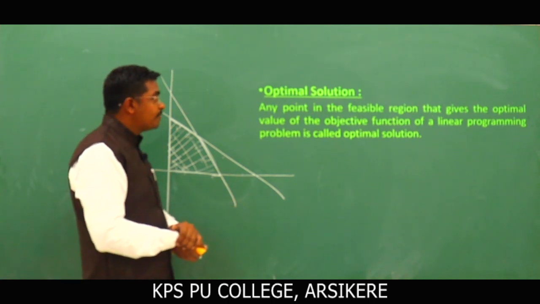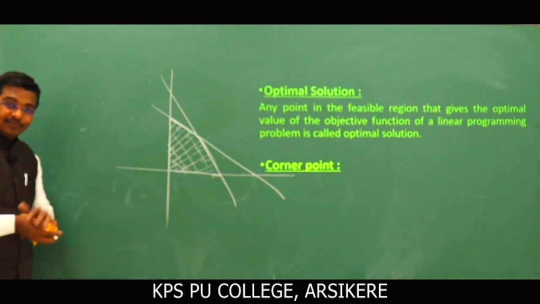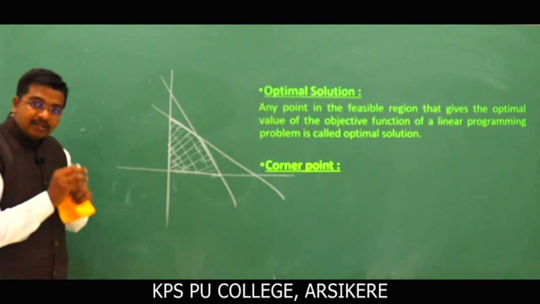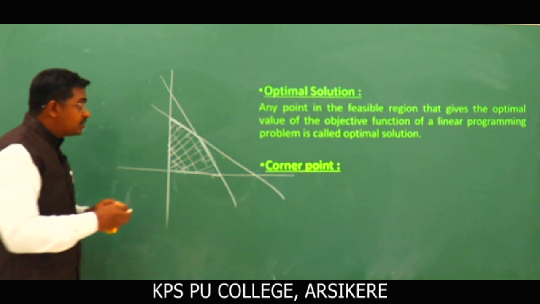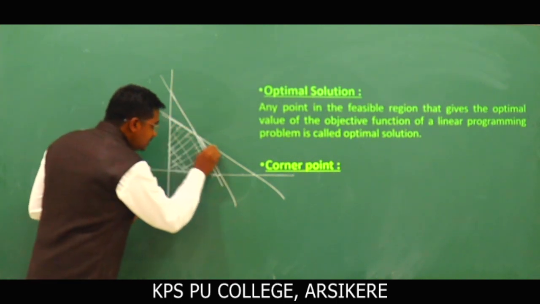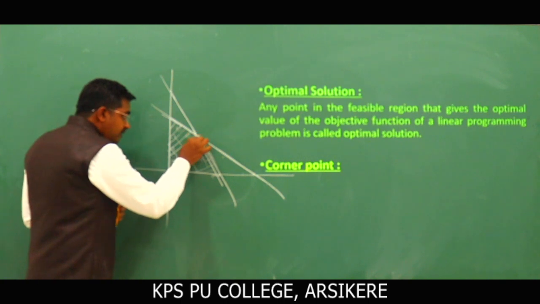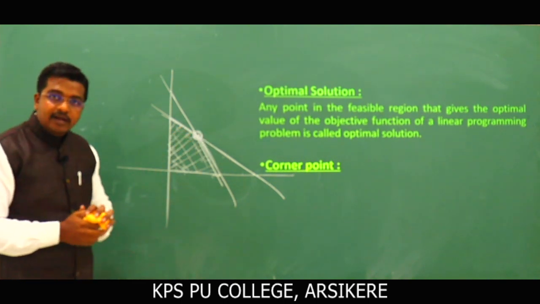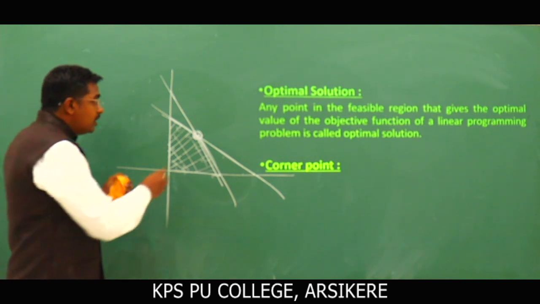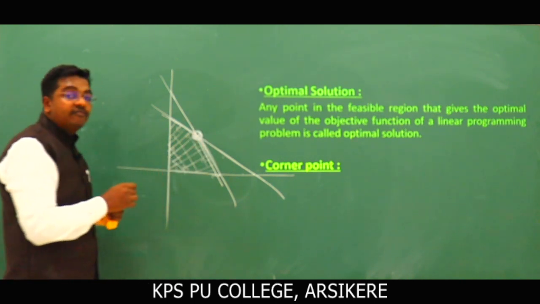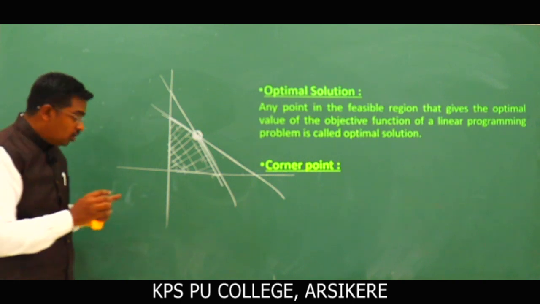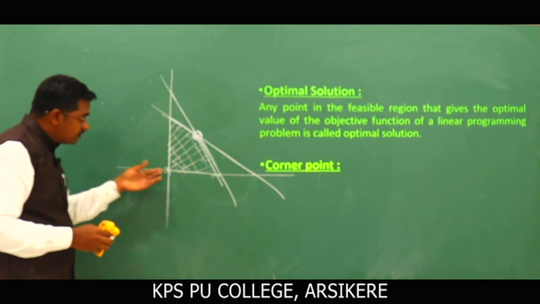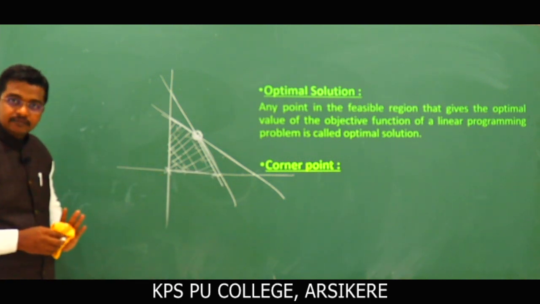Okay, next, corner point. And remember, this is the last definition. Let's see what a corner point is. Corner points are nothing but the points of intersection of boundary lines. Here is a boundary line, and this is another line. This point of intersection is called a corner point here. I have already asked you to discuss the problem. What is the corner point here? They are the points of intersection of boundary lines. The point that comes here, the corner point, that is your origin. This is the point of intersection of both the x and y axes.